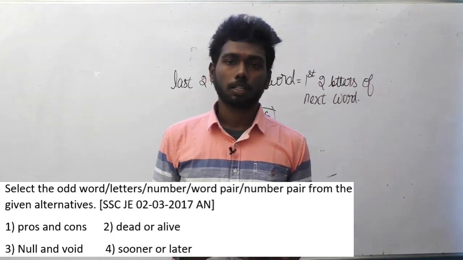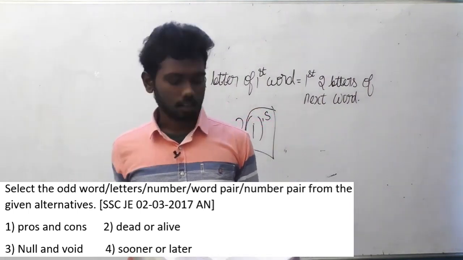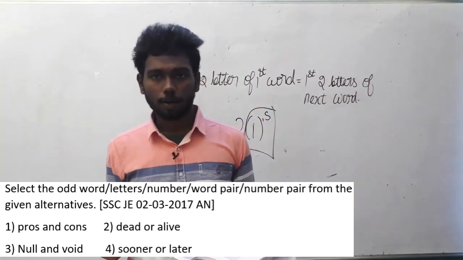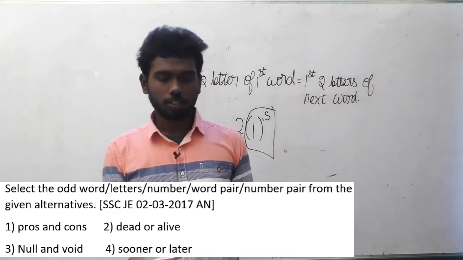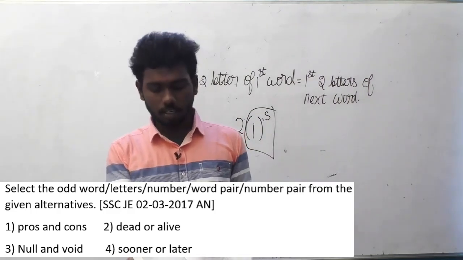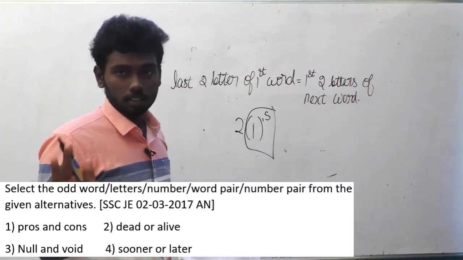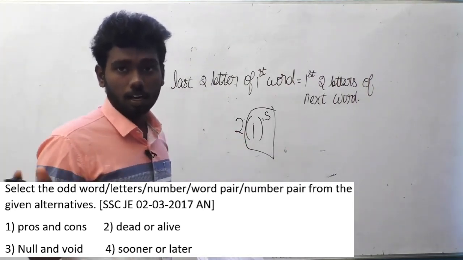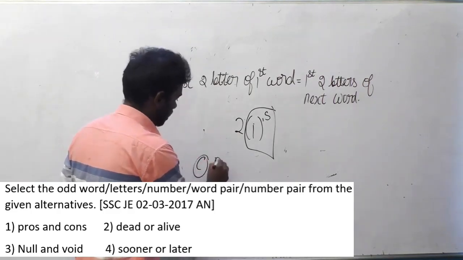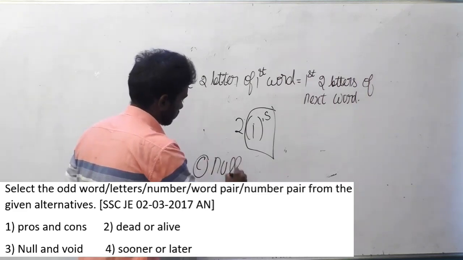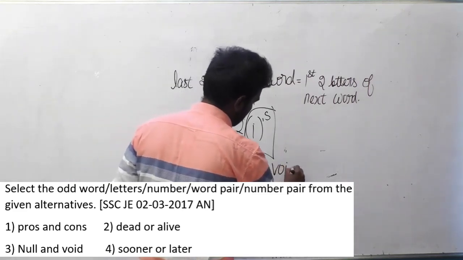These are the options, guys. You have to find the odd word or odd pair here between the below given 4 options. This is a very easy thing. I will say the answer initially and I will explain how this is the answer. The answer is null and void.